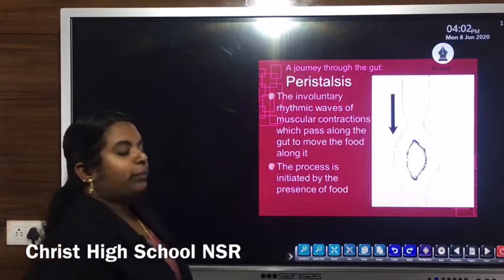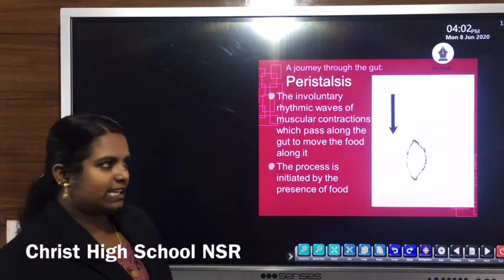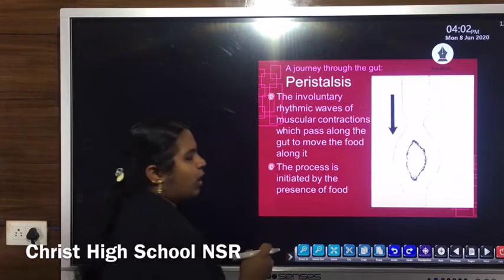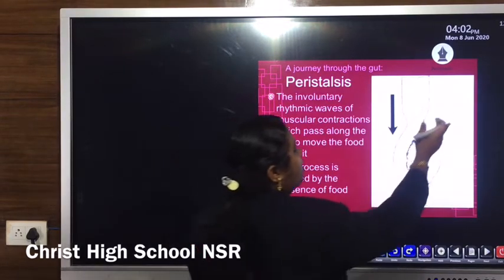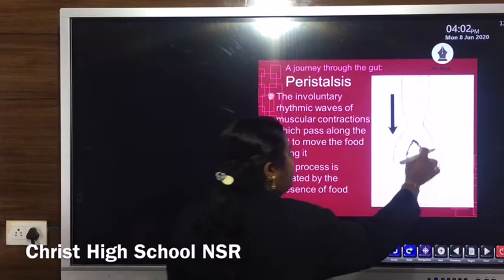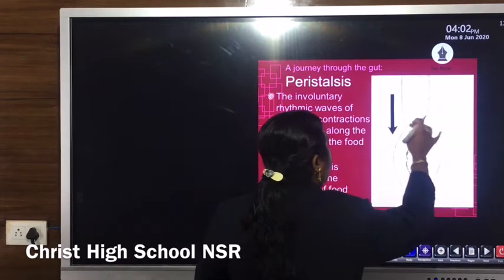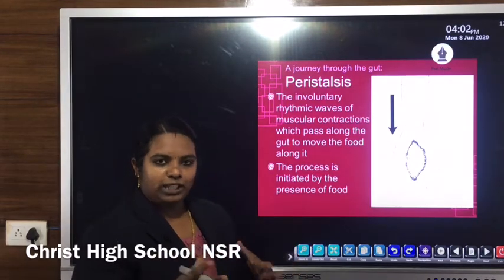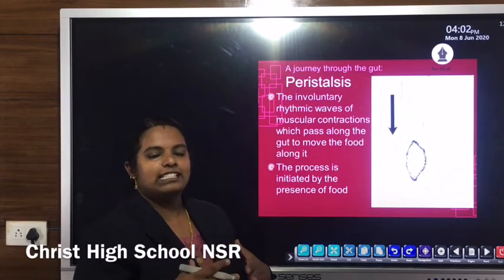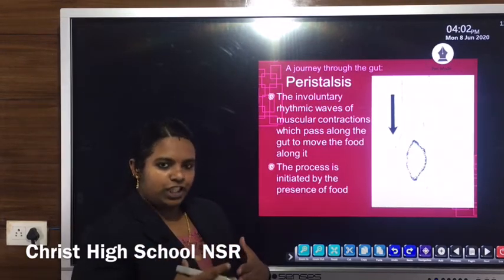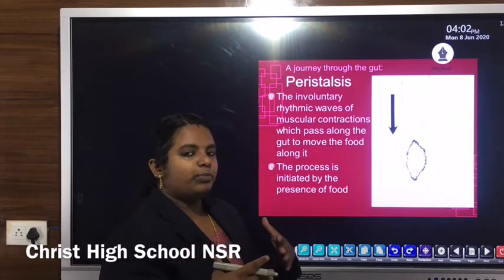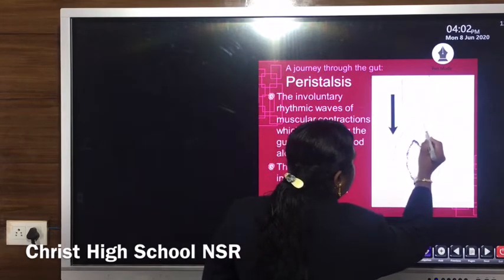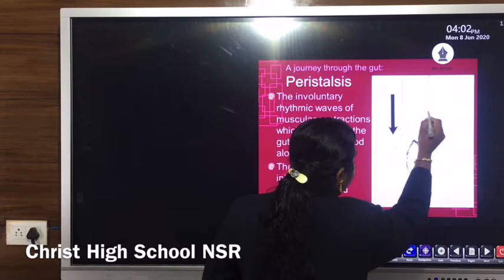Now let's discuss the actual mechanism of peristalsis. This long tubular structure shows the muscular tube of the esophagus. Two types of muscles are there, longitudinal muscles as well as circular muscles. The contraction and relaxation of these muscles of the esophagus pushes the food bolus downward. Look at the figure: when it contracts, this part shows the contraction.